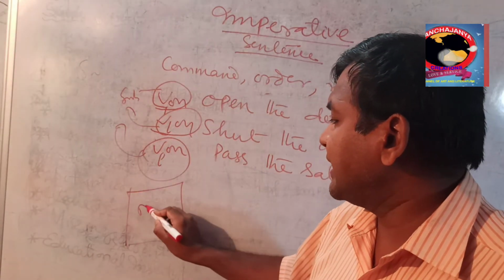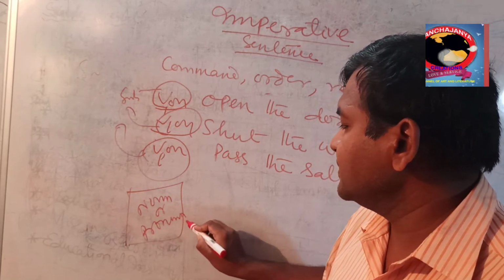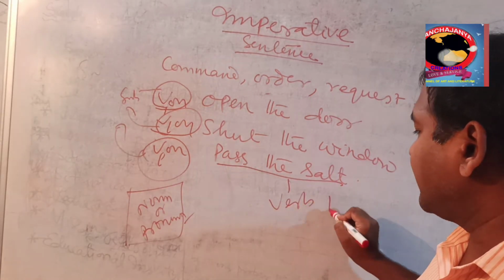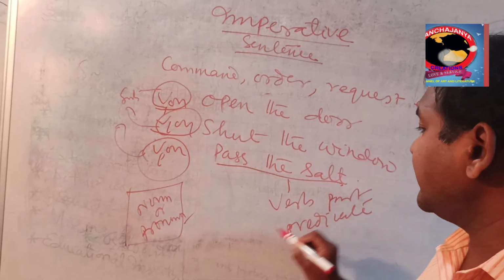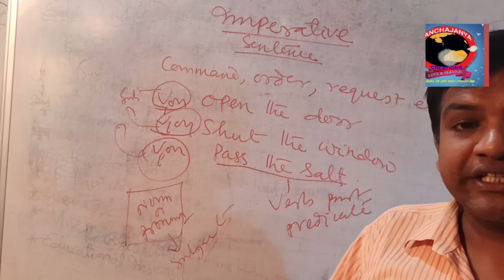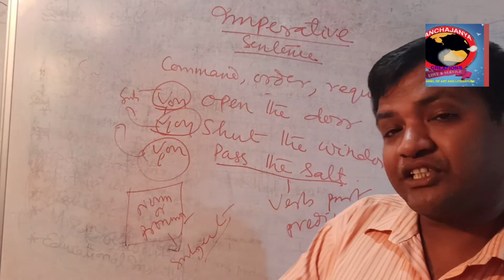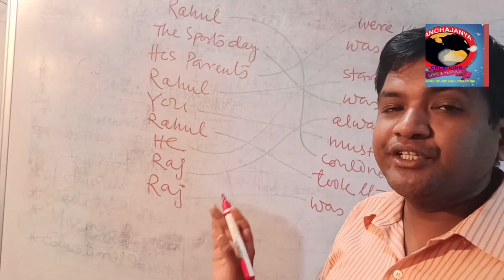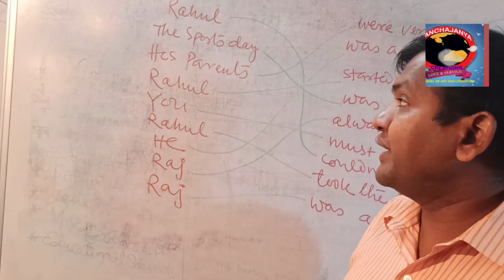This one is the noun or pronoun part, and this one is the verb part. Verb part, which one? Predicate. And the noun or pronoun part is called subject. So keep in mind that the noun or pronoun part is called subject and the verb part is called predicate. In a matching pattern I have given this, so that it will be easier to recognize which is the subject part and which is the predicate part or verb part.